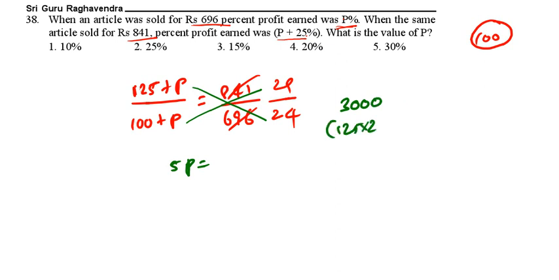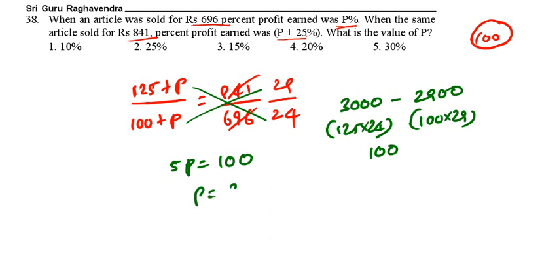125 into 24 is 3000, minus 2900, 100 into 29. That will give 100. So 5p is equal to 100. P is equal to 20%.